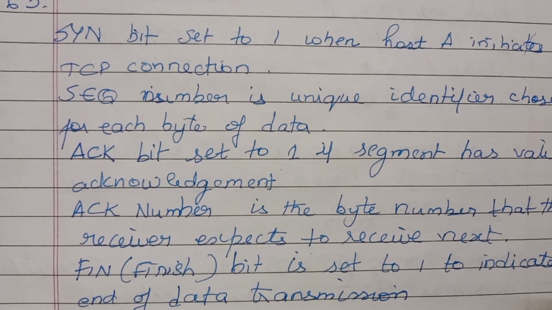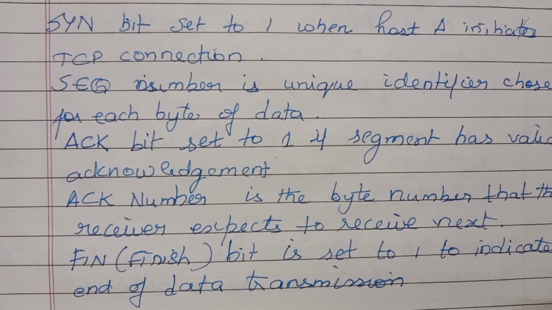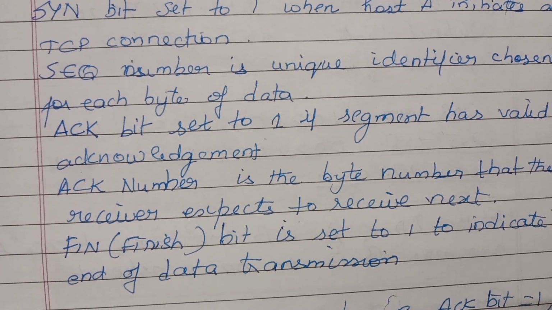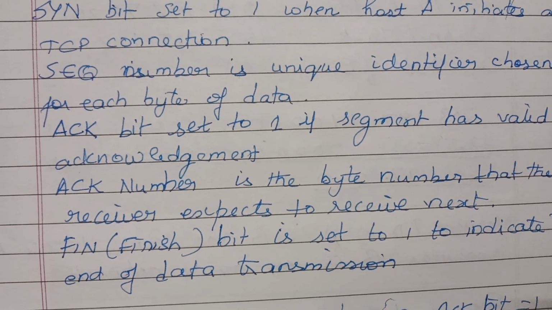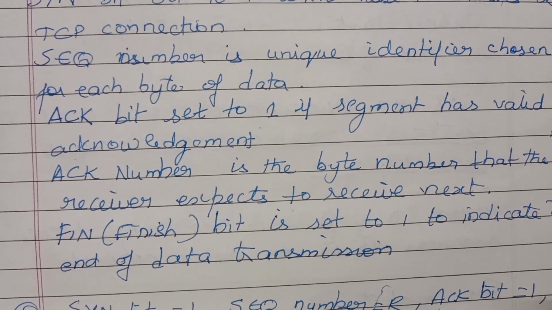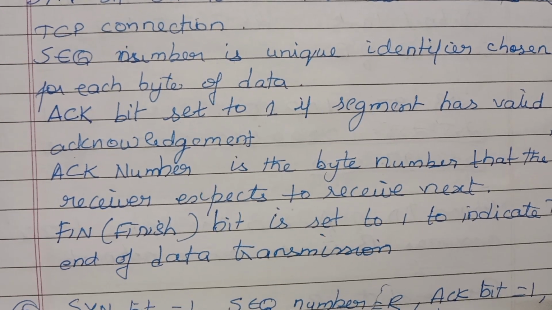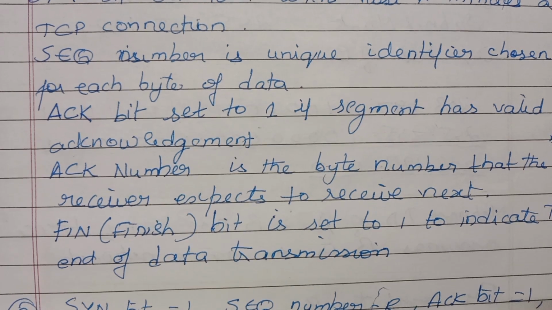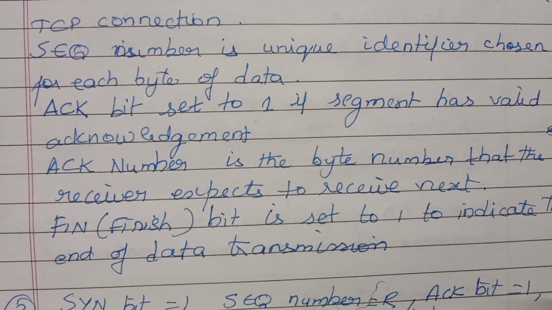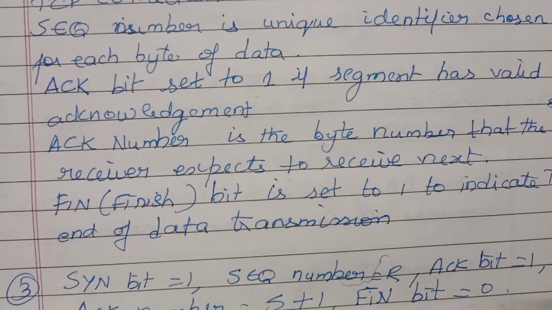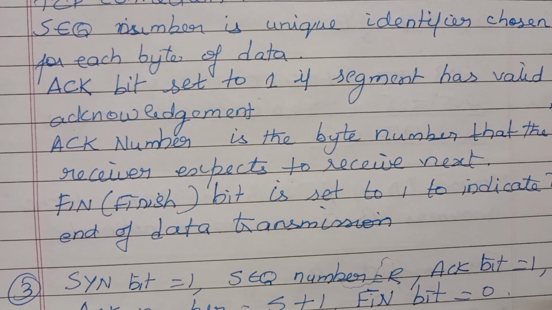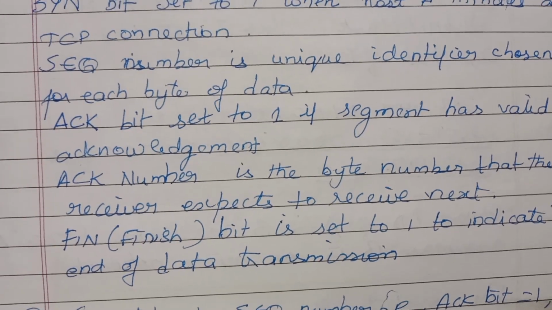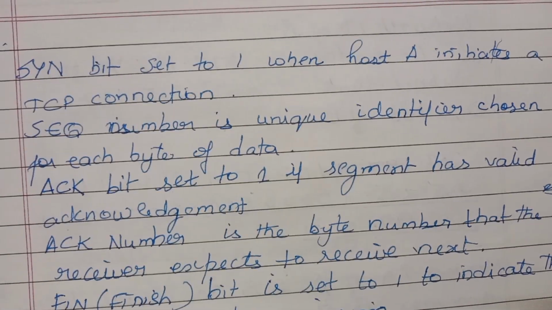A SYN bit is set to 1 when a host A initiates a TCP connection. Then sequence number: what is sequence number? It is a unique identifier chosen for each byte of data. Acknowledgement bit is set to 1 if the segment has a valid acknowledgement. Then acknowledgement number: it is the byte number that the receiver expects to receive next. And FIN bit is set to 1 to indicate the end of the data transmission. So these are the notes for the various terms in this question.